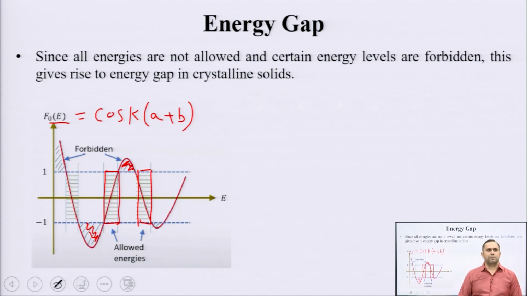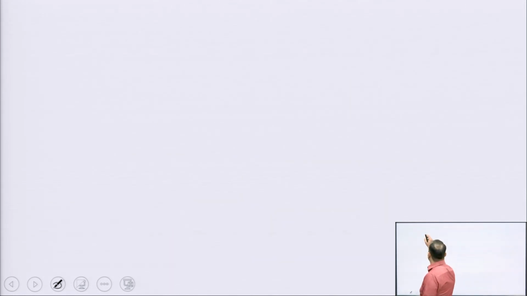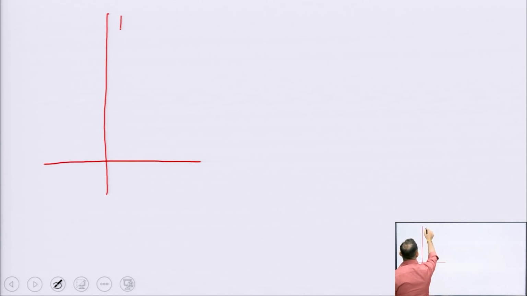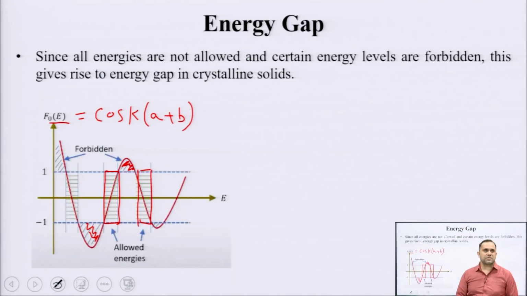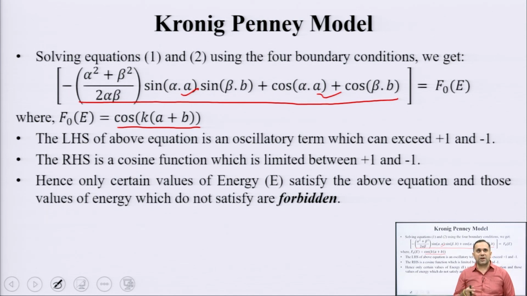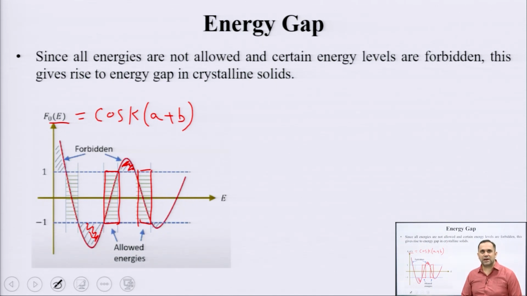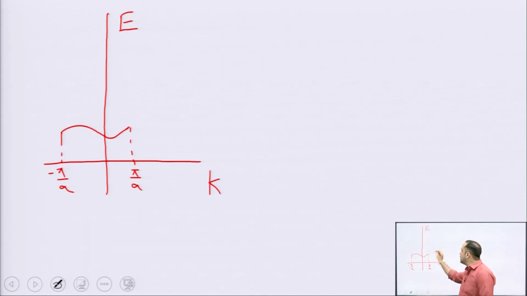And if we plot E versus k, using the equation which we have obtained from the Kronig-Penney model, you would see that the energy has some kind of parabolic behavior. So, when you plot this energy f of E with respect to k, you get the so called E-k diagram, and it has a parabolic behavior.